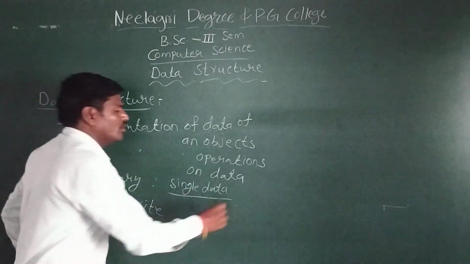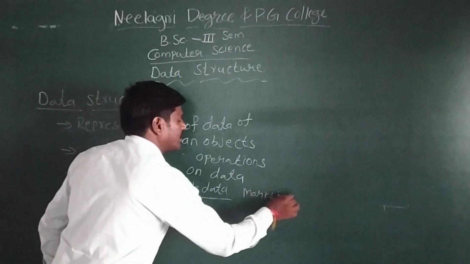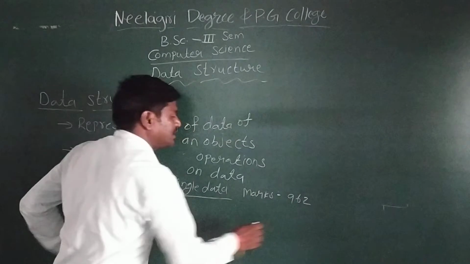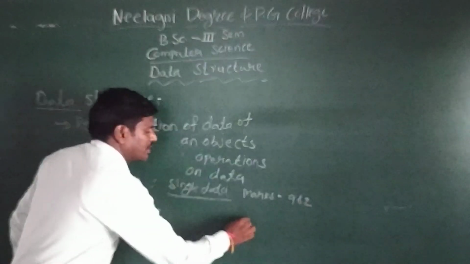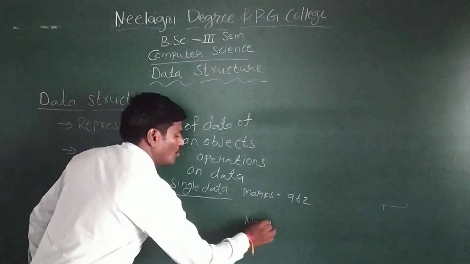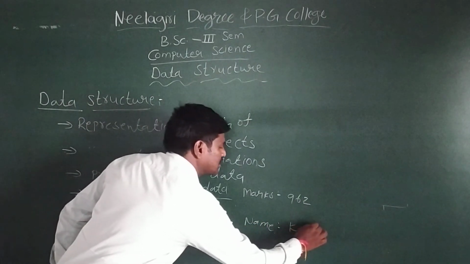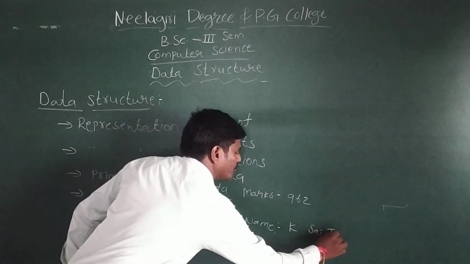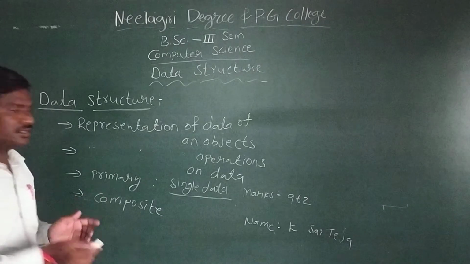For example, marks. How many marks have we got? You can say 962. That is final, you cannot divide that one. Now take a name, for example, K Sai Teja. Here we can divide this data into parts.